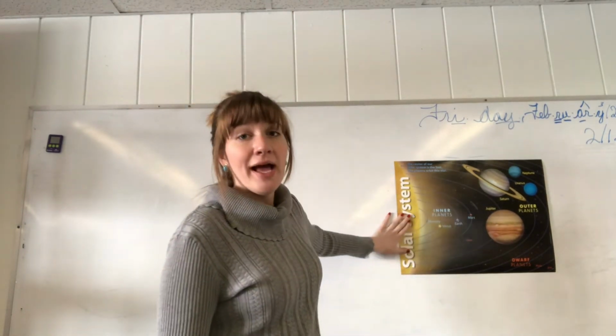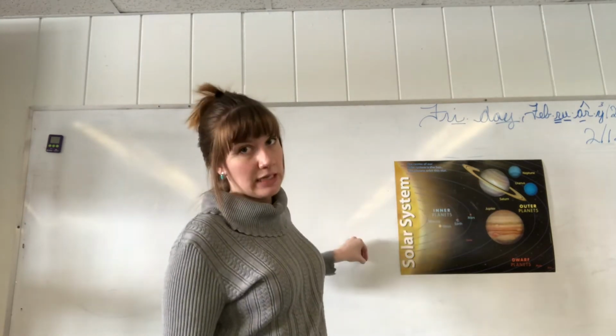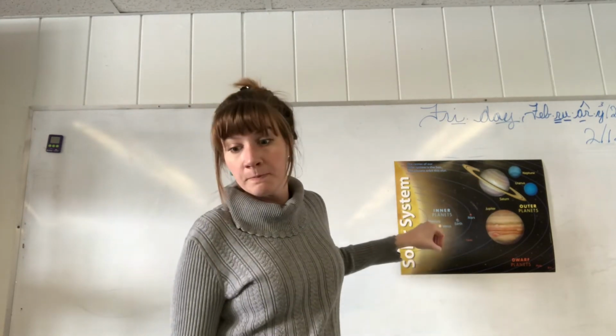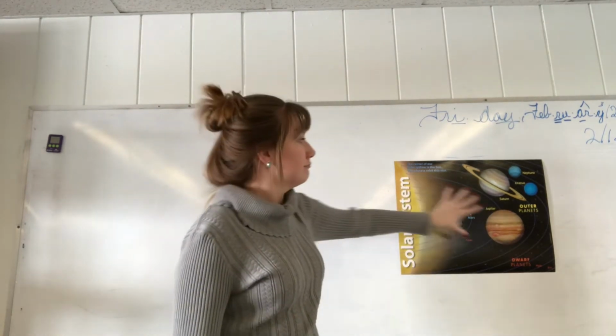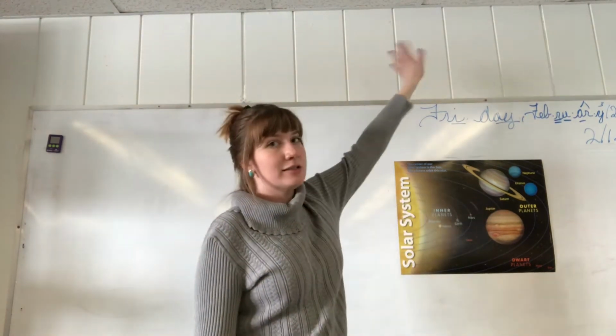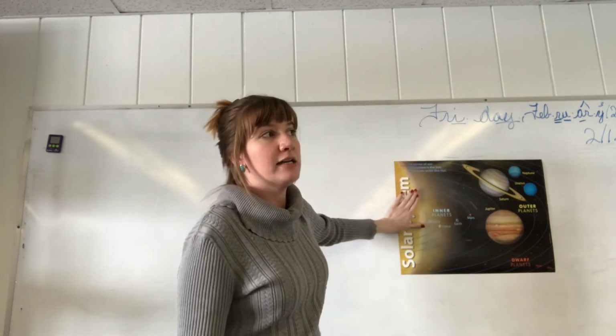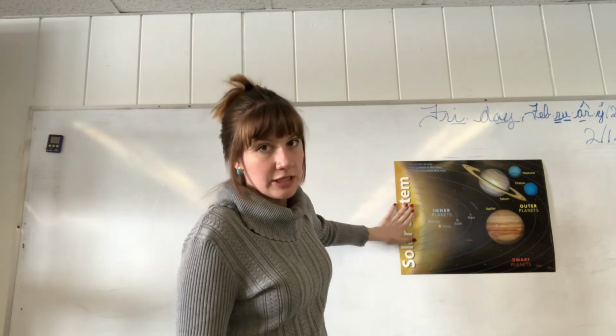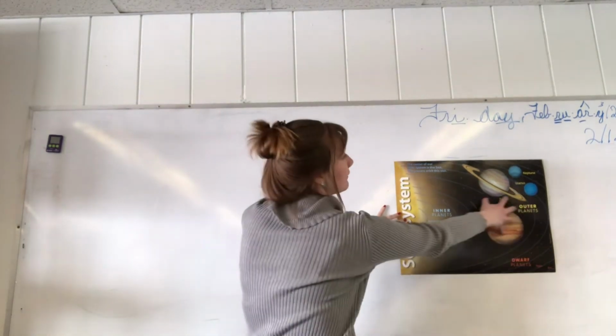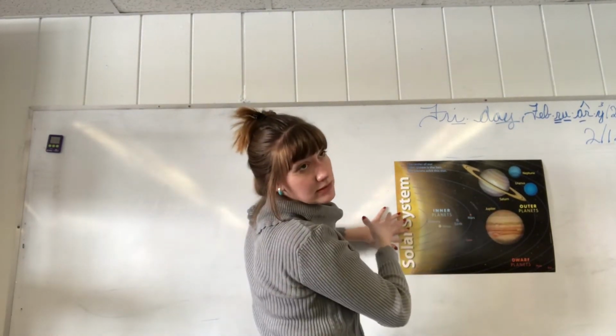Because the sun has more mass, it pulls things to itself. So yes, that's how these are not flying away. It's because the sun has a gravitational pull on all of its planets in the solar system.